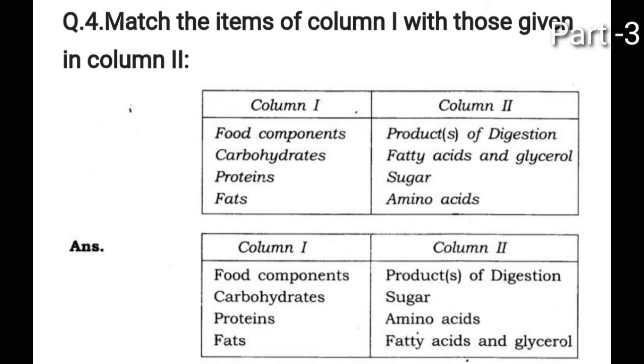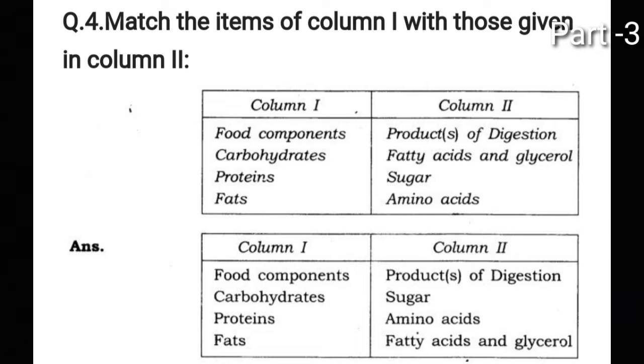So amino acids are digested by the body, which are a simpler form. After that, fats. Fats consist of fatty acids and glycerol. After the emulsification, fats are broken down into fatty acids and glycerol. So these 4 are the match the following.